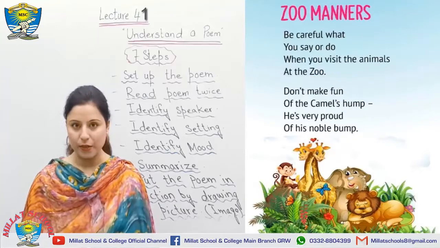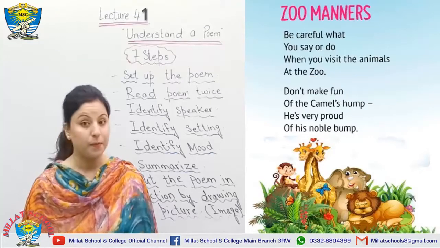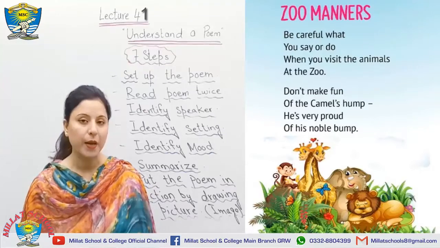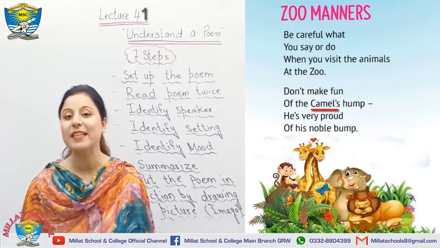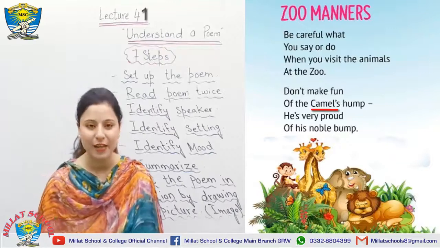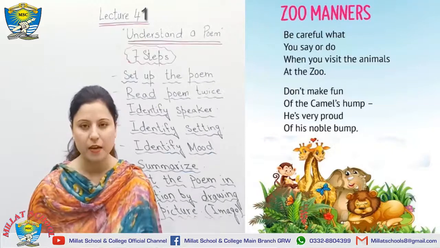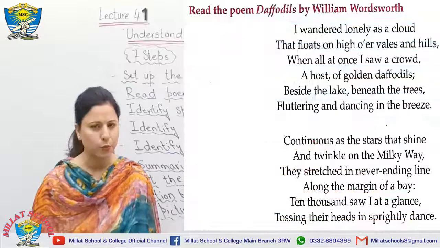Number 3 question will be, name the animal mentioned. Only one animal has been mentioned in this poem, and that is camel. Exactly, you got my point. So I hope that now you can do very well. Let's move to page number 230.